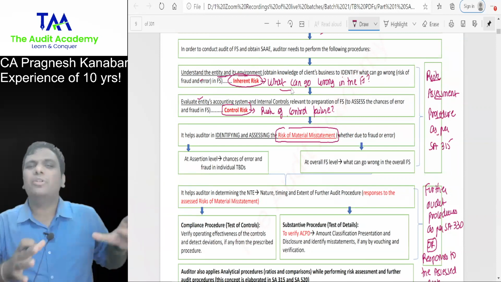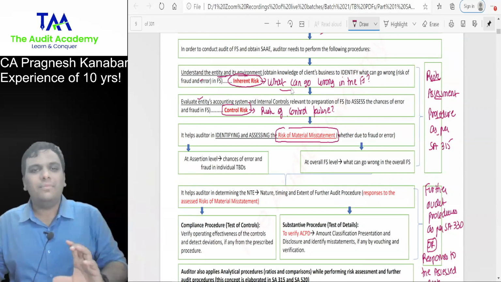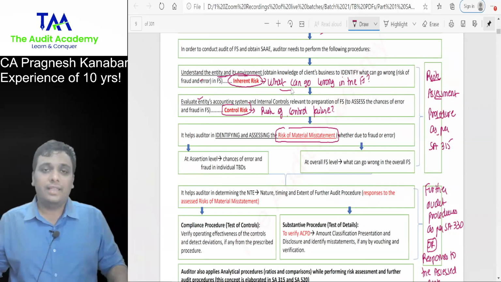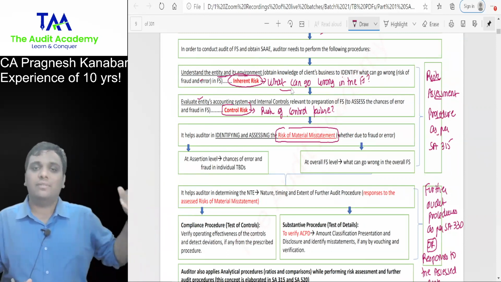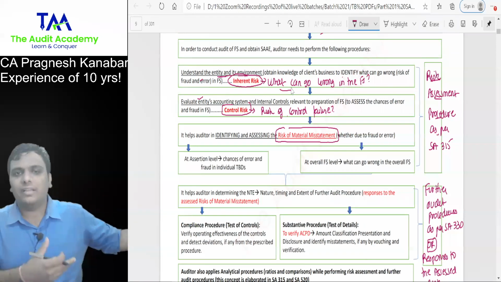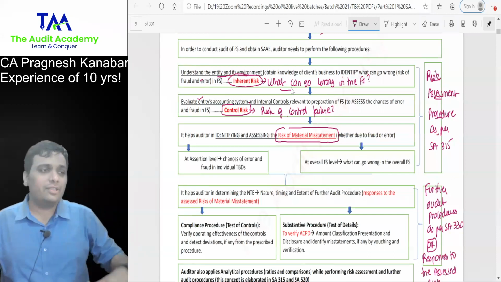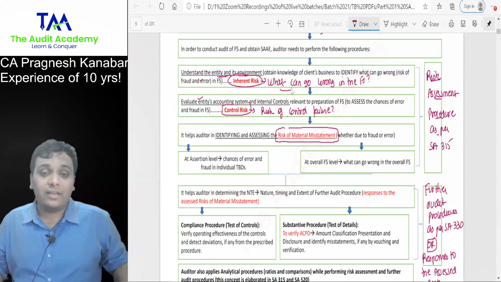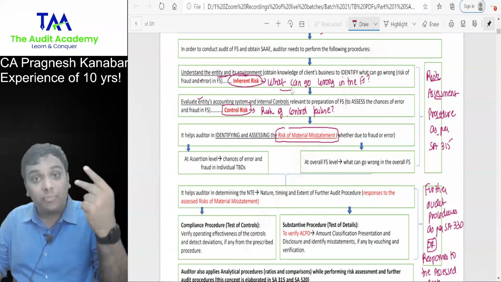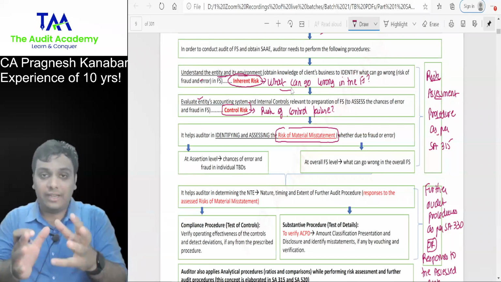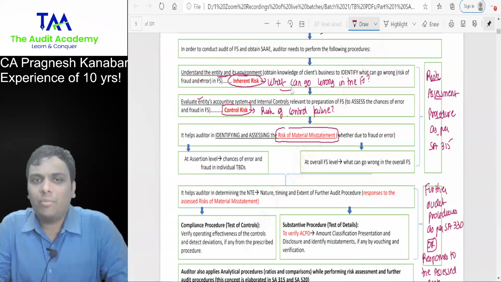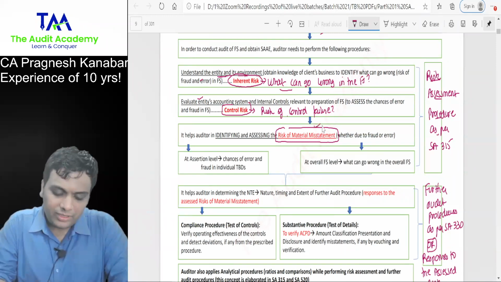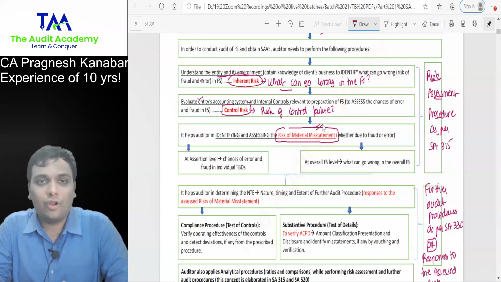So everyone, when I talk about inherent risk, you don't talk about systems and controls and stuff. You just tell me about what can go wrong. Then we try to evaluate their systems and controls, whether it is a manual system or an automated system. If it's a manual system, there can be multiple chances of clerical errors. If it's an automated system and it is not programmed correctly, then the overall financial item can go wrong. Correct? And then we talk about the control risk. And then we come to know about the risk of material misstatement, whether it is due to fraud or error.